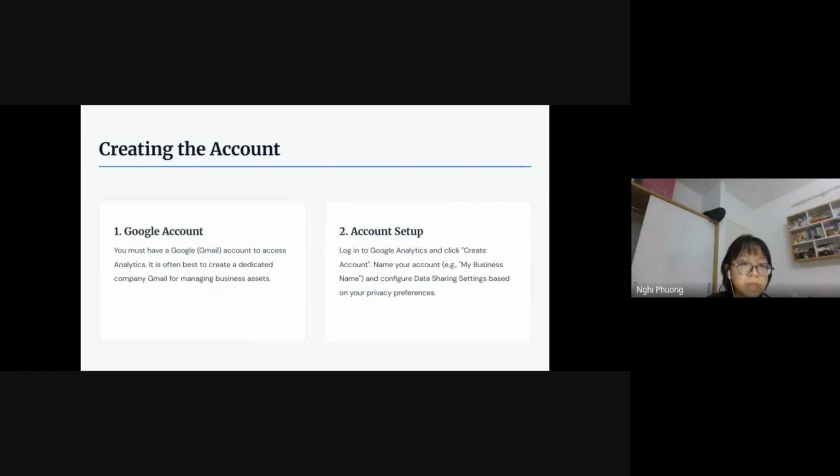So firstly, I will need a Google or Gmail account to access analytics, and it's often best that we create a separate email account for our business rather than using our personal email, just for the business assets, like a dedicated business key. So once I have that, I will have to log into Google Analytics and hit create account. So I will practice that on Google Analytics.